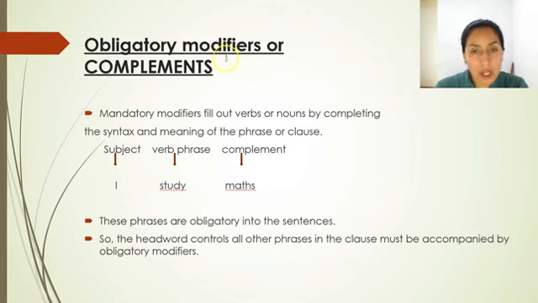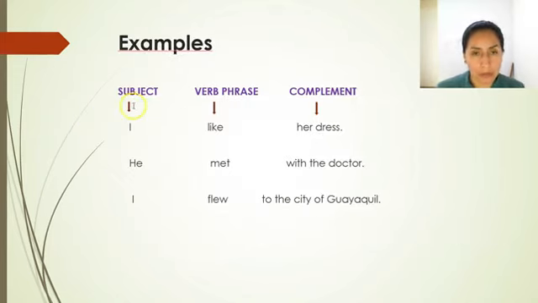Obligatory modifiers are complements. They fill out verbs or nouns, completing the syntax and meaning in the phrase. These phrases are obligatory in the sentences because the head, which controls all other phrases in the clause, must be accompanied by obligatory modifiers. I have the examples.